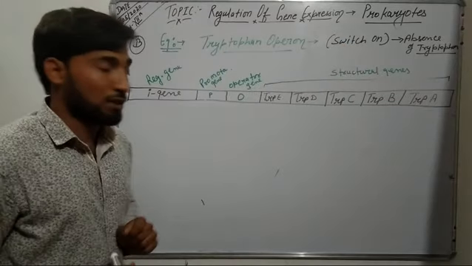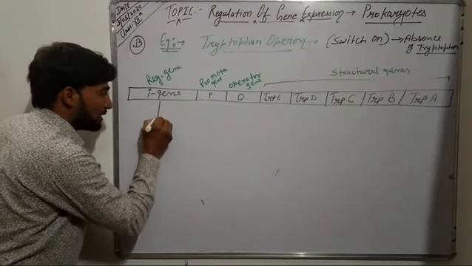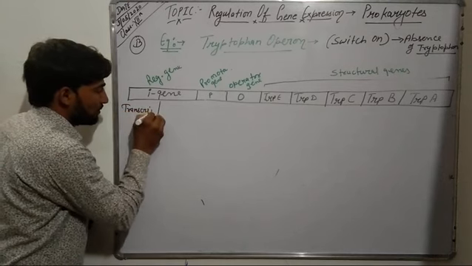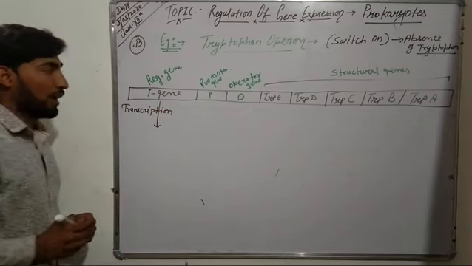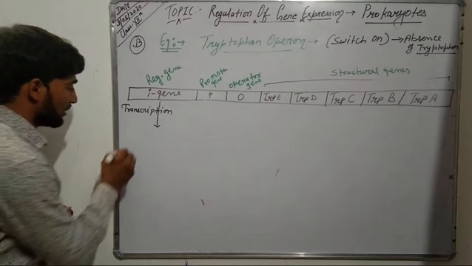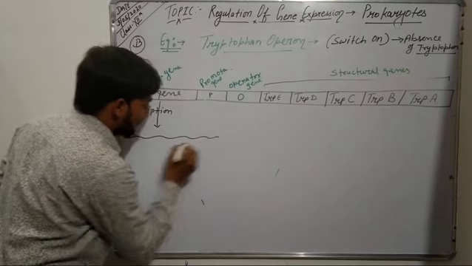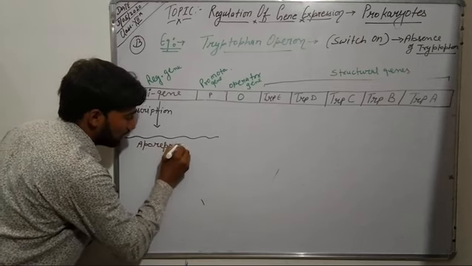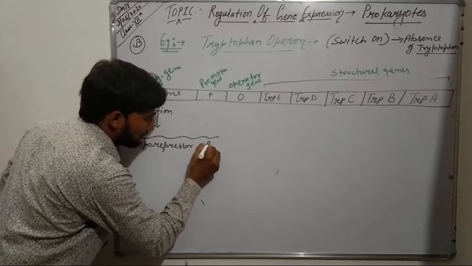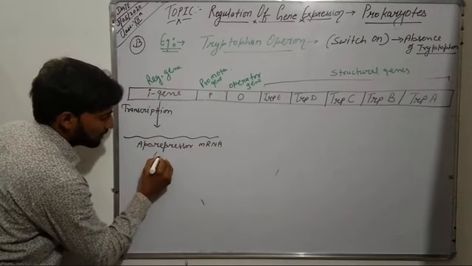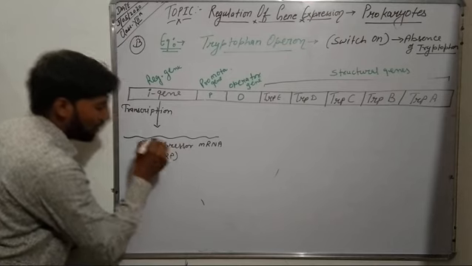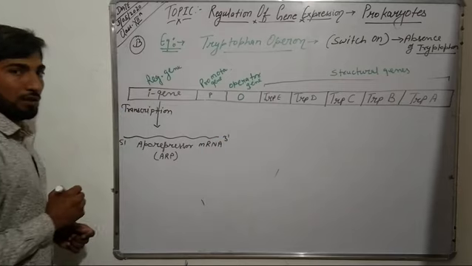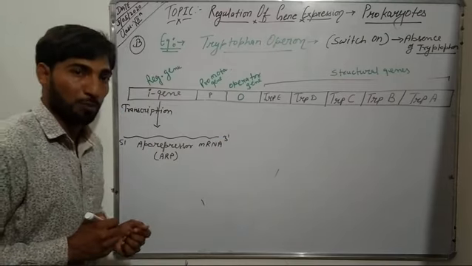Then the regulatory gene, the I gene, undergoes transcription, and it results in the synthesis of aporepressor mRNA, also known as ARP mRNA.